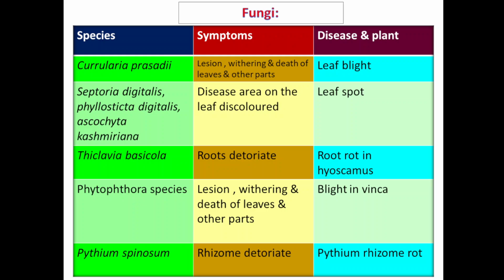So these are the different types of diseases such as leaf spot, leaf blight, rotting of roots, rotting of rhizomes. These are the different types of diseases which occur by fungi, and these are the different species which are responsible for producing diseases on various plants.